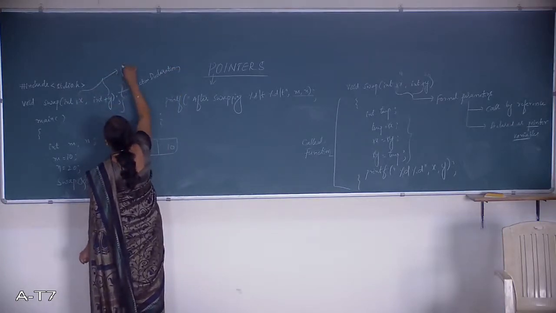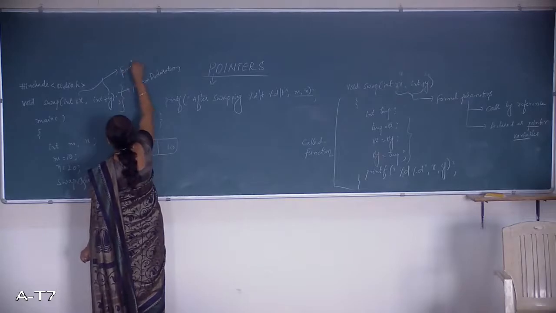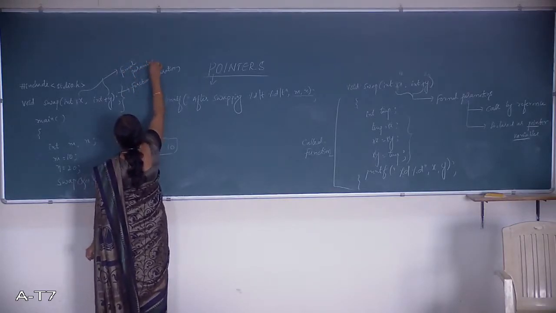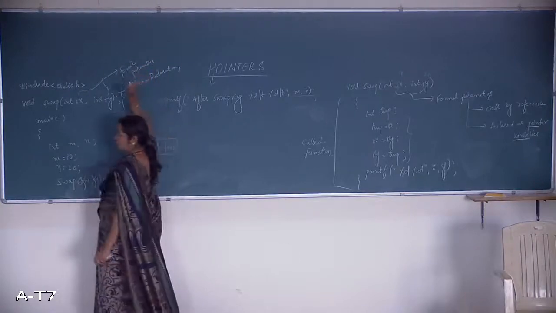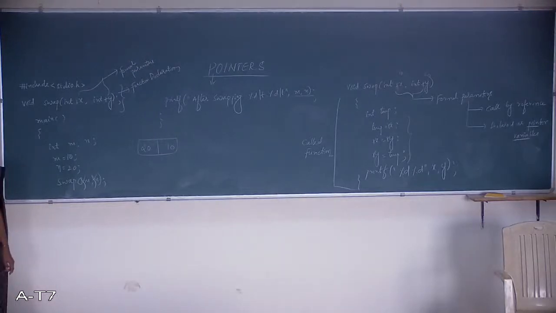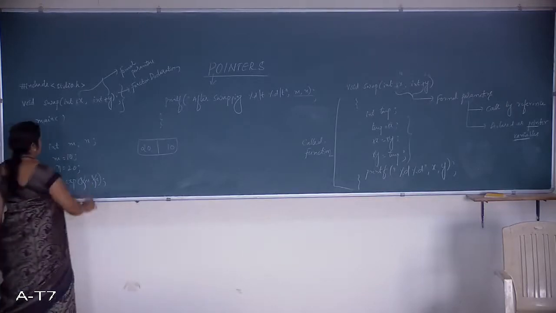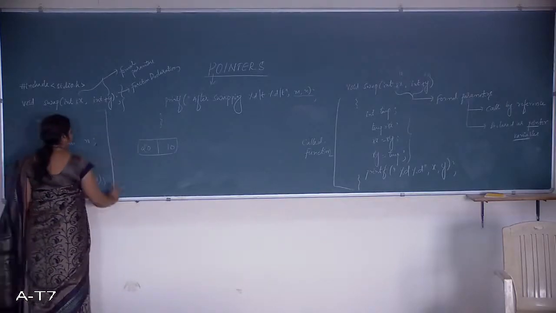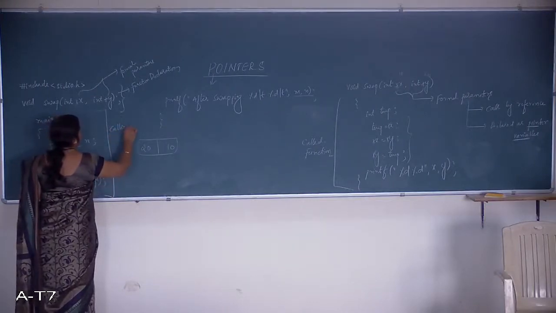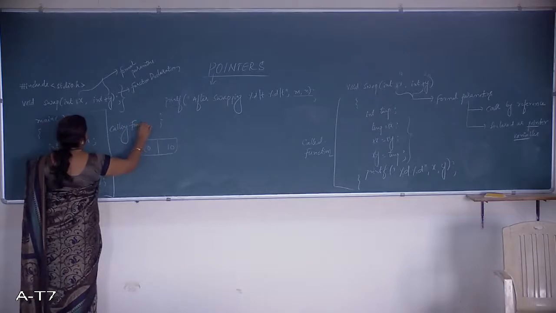The same thing, formal parameters. The parameters which are used in the function definition, the function header of the called function, as well as in the function declaration, are referred to as formal parameters. And this main function is called the calling function.